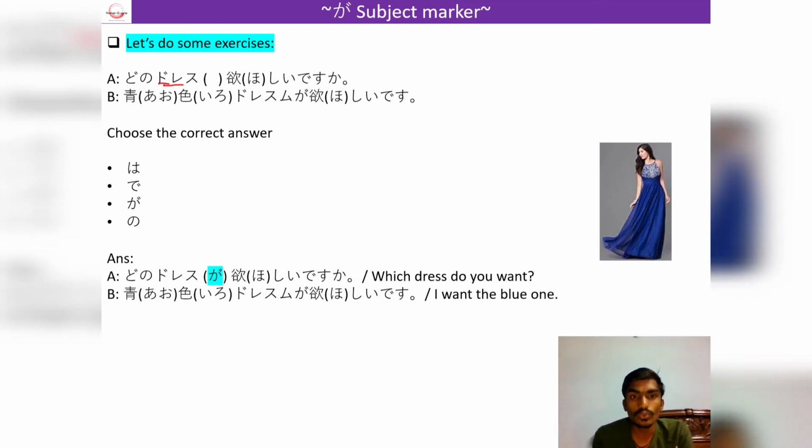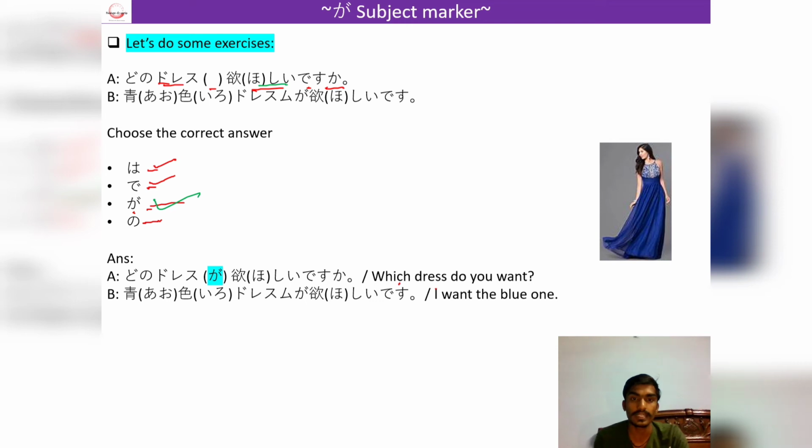And the next exercise is dono doresu ga hoshi desu ka, which means which dress do you want. Here, in our first or second slide, I told you guys that whenever we talk about our desires or any adjective, we will use the ga particle. And our options are wa, de, ga, no. Wa is a subject marker, de is a place of action, ga is for emphasis or with our likes and dislikes, and no is a possessive particle. So our option would be ga, because here we are talking about desire. Which dress do you want?